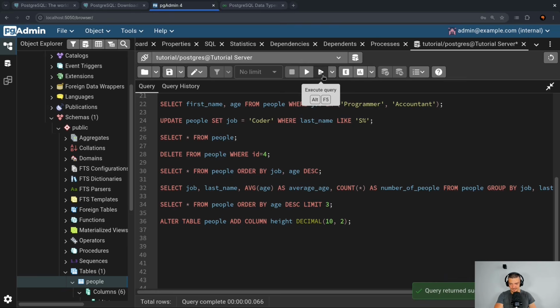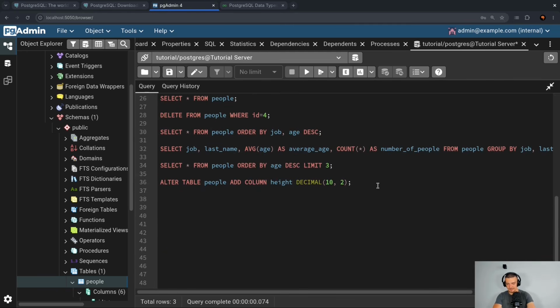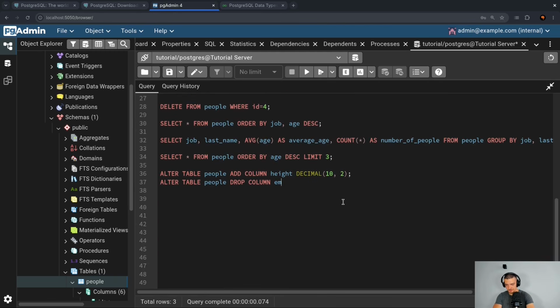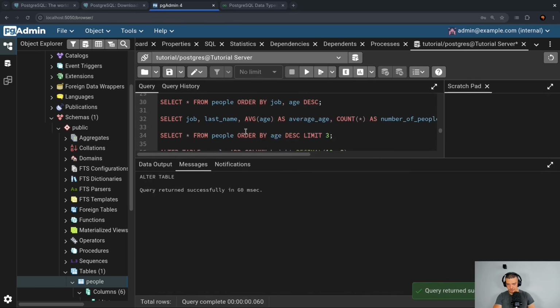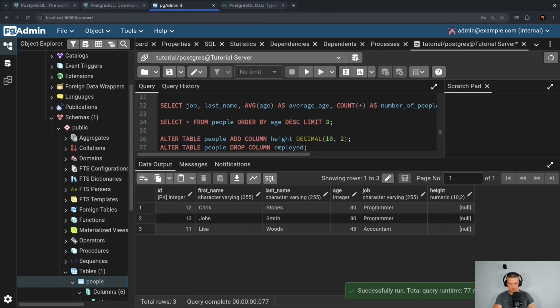So if I again select everything from a table, we would see that we now have a new column height, and height is null because we don't have values in there, but we do have the column now. And likewise, I can say alter table people drop column, and then we could use the employed column because we're not really using it. So drop column employed, and that would return success. And if I now select, we don't have this employed column anymore.